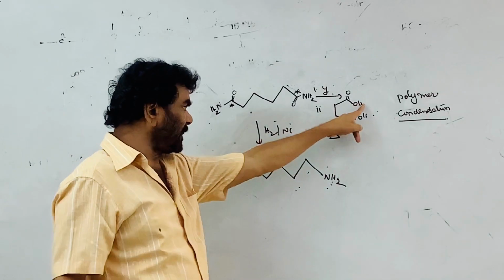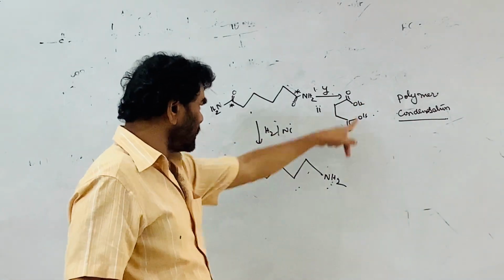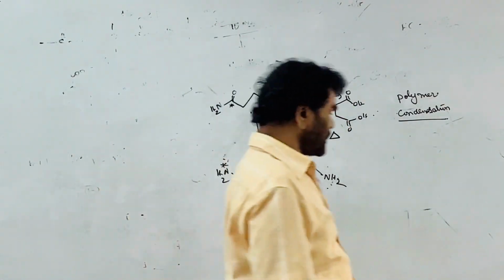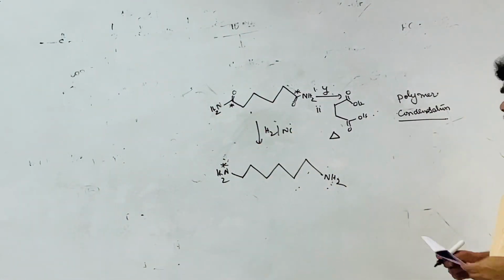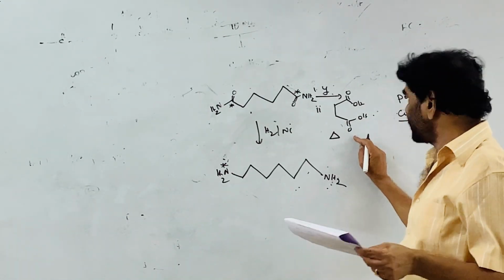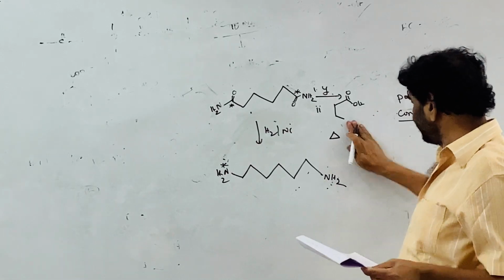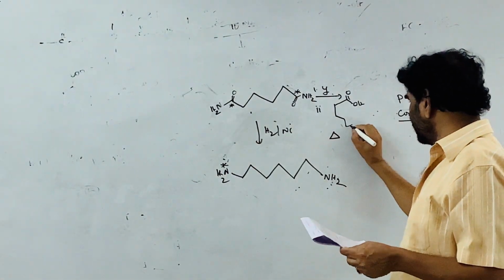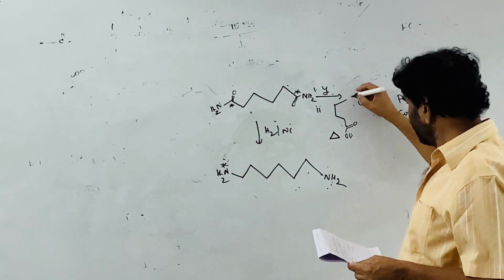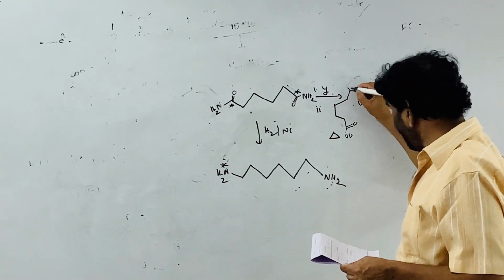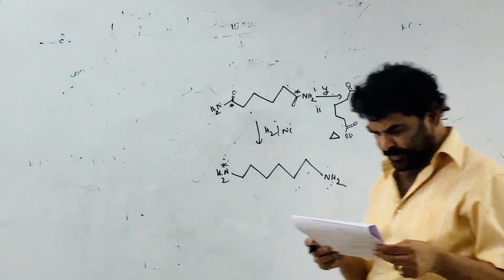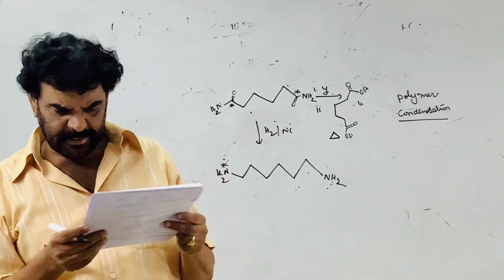The amine reacts with adipic acid, and nylon 6,6 is formed. This is hexamethylene diamine, this is the adipic acid. I made a mistake earlier. Adipic acid, nylon 6,6 is possible. So your 2 is correct.